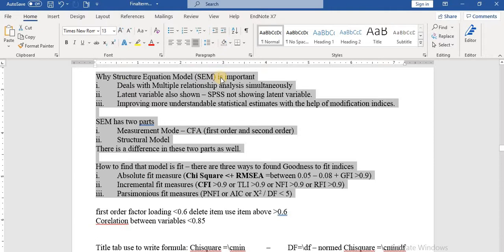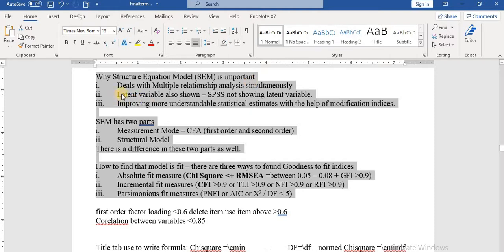Scholars, today's lecture is to help you understand the structural equation model. Structural equation model is very important for scholars and for quantitative research because it deals with multiple regression analysis simultaneously. If you have a very complex model in which mediation analysis, moderation analysis and moderated mediation analysis exist, then the structural equation model helps you perform all these analyses simultaneously in a single click.